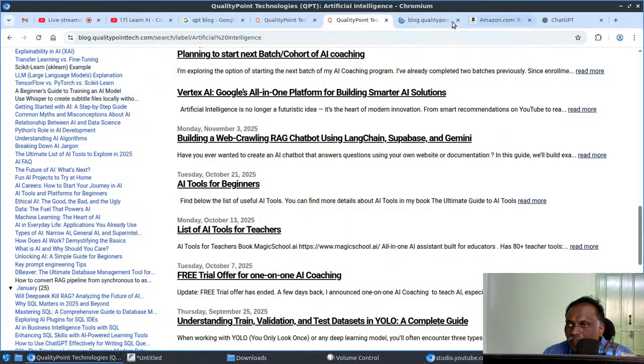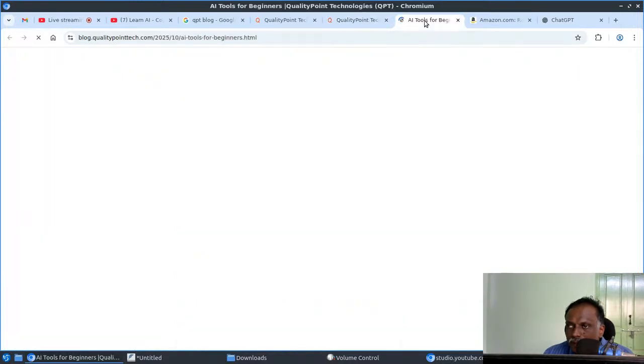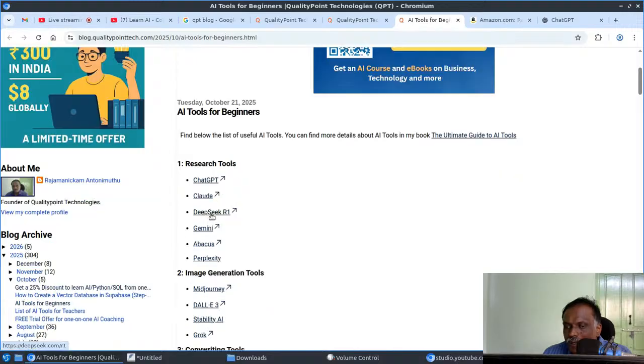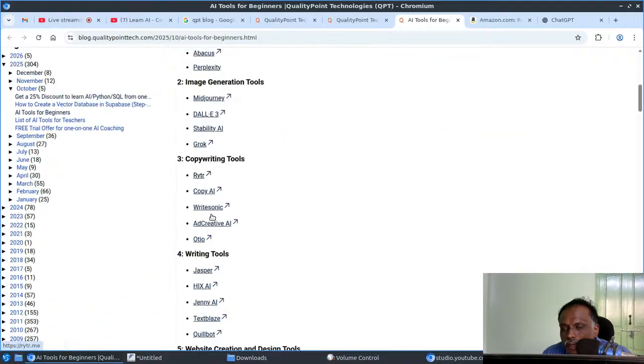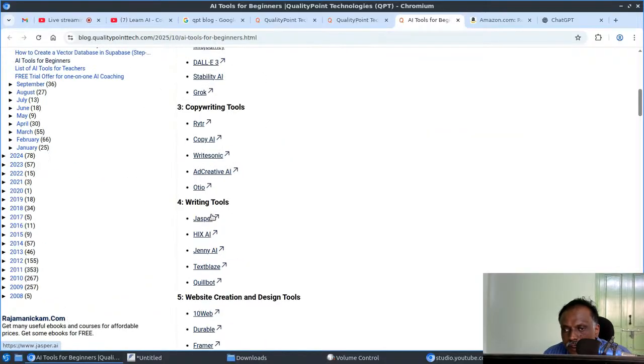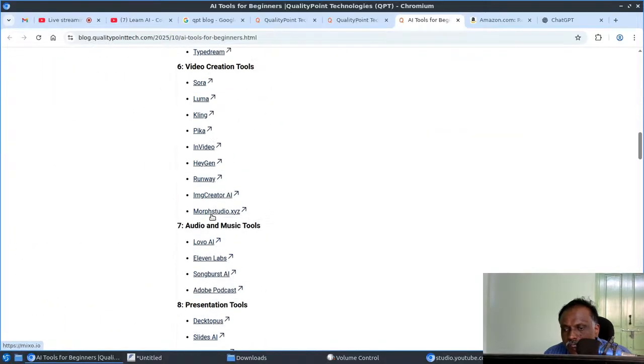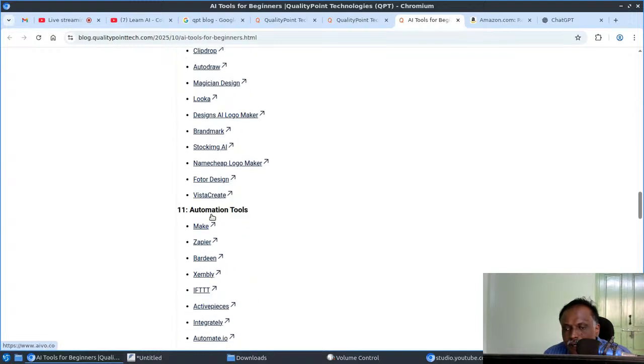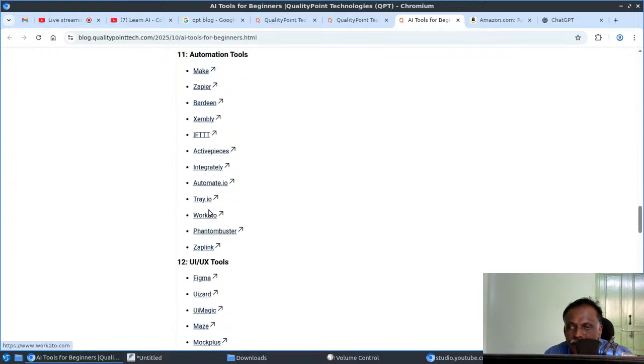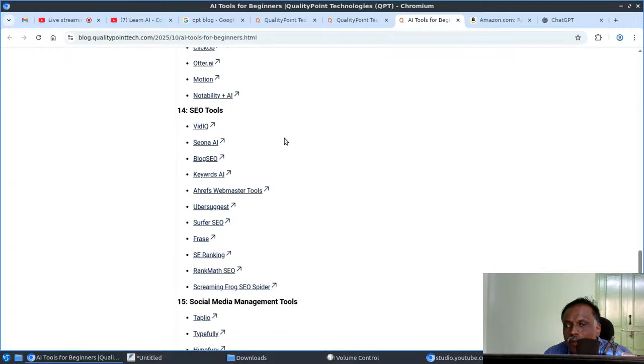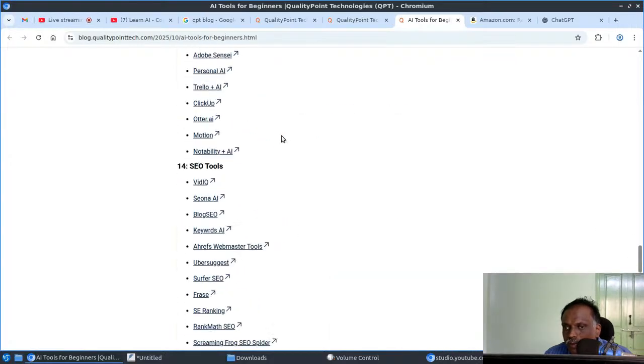For AI tool beginners, understanding AI tools is important. There are two things: one is creating new AI tools, another is using existing AI tools. Both skills are mandatory these days. They are very important. So here there are kinds of tools, writing tools, copywriting tools. You can go through that. If you want me to add any other tool, or if you find any outdated tool, just let me know and I will remove it.